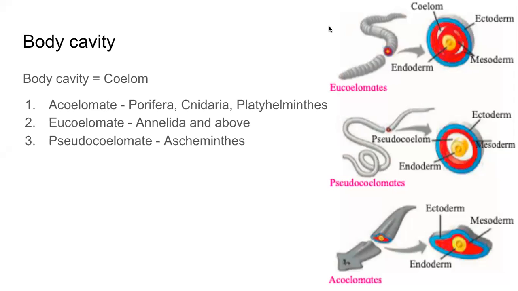So if there is no cavity, we call them acoelomate. If there is a cavity and it is formed from endoderm or mesoderm, that is gut or mesoderm, we call it eucoelomate. And if there is a body cavity but not formed from mesoderm or endoderm, they are called pseudocoelomate. Now the question remains, what is the meaning of Annelida and above? We will have to go back to understand what this means.